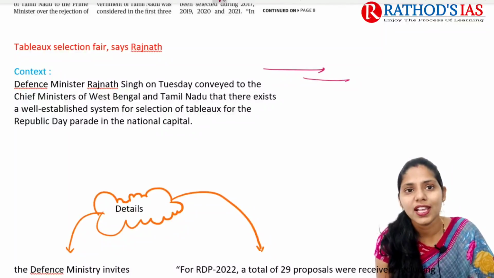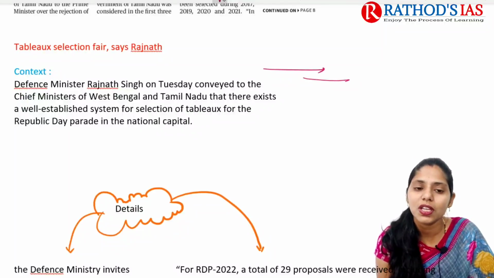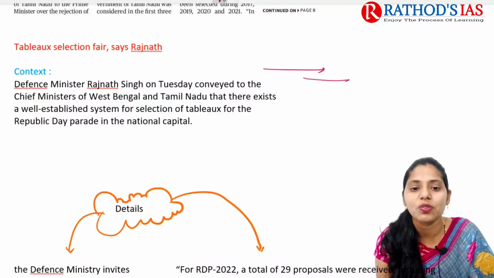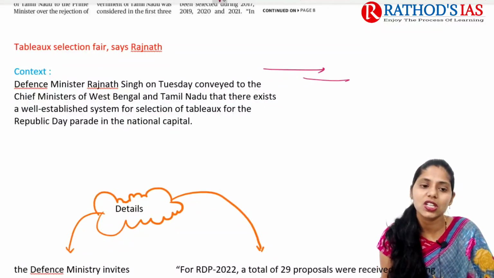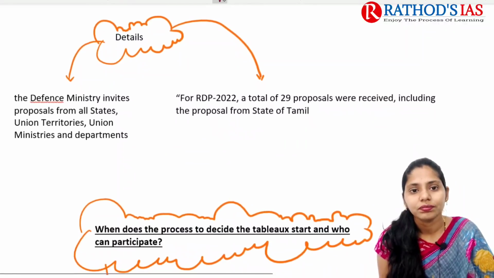These are called tableaux, right? Republic Day is coming in the next week, so the defense minister conveyed this to the chief ministers of different states, talking about tableaux presentation in the Republic Day parade.